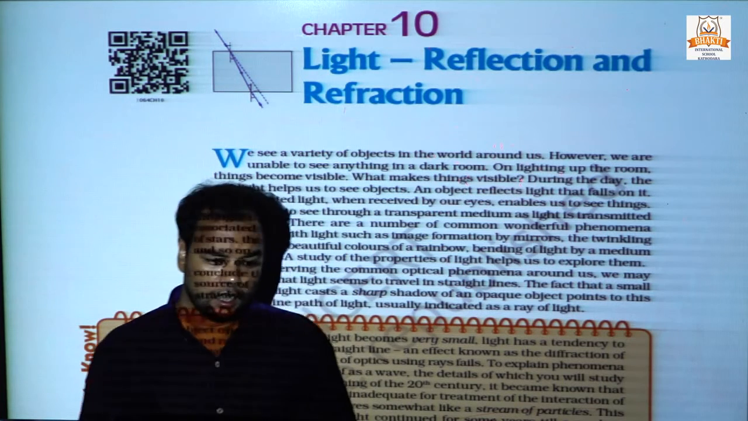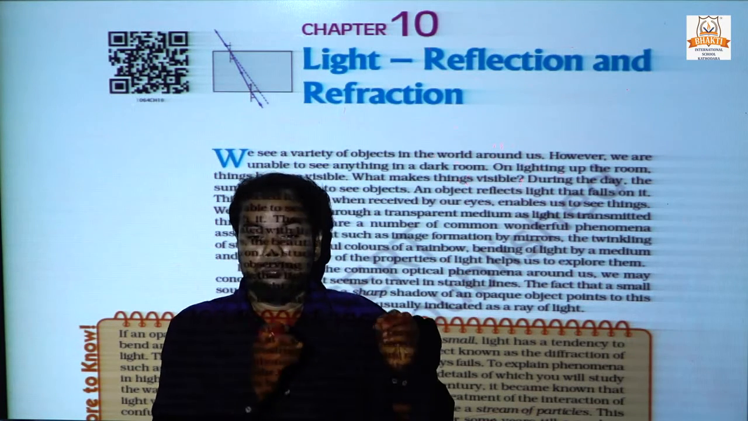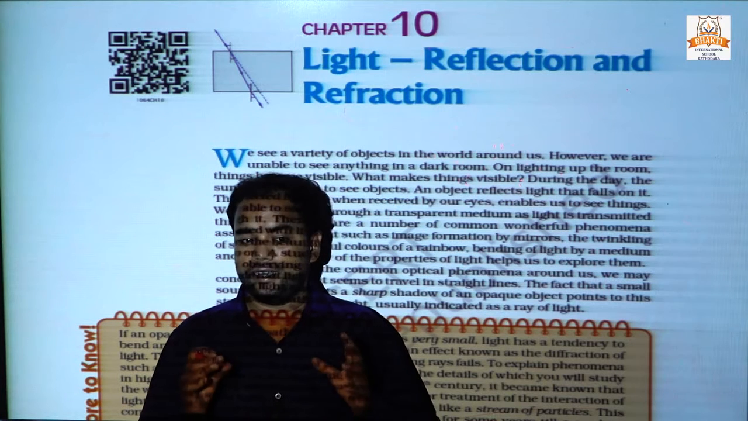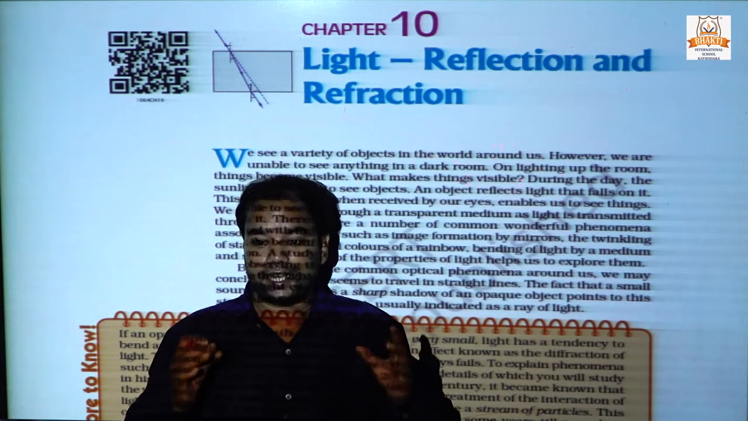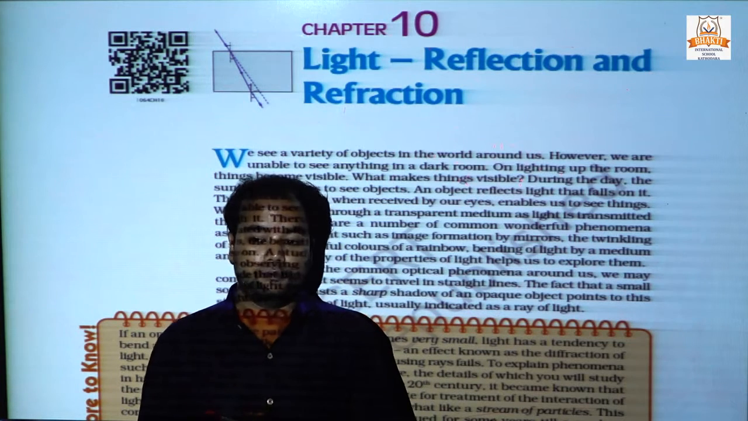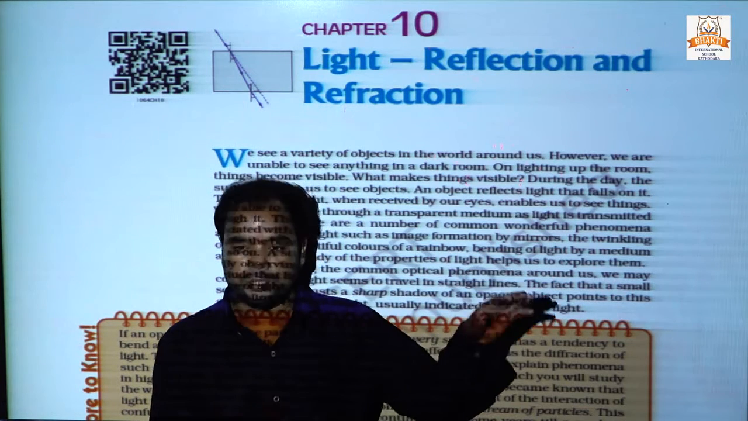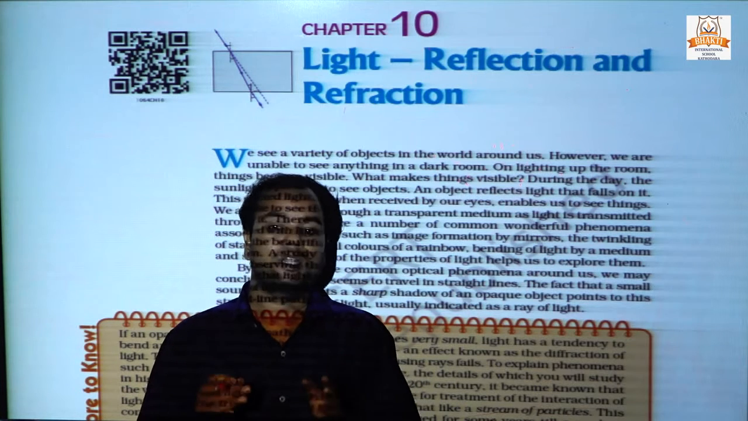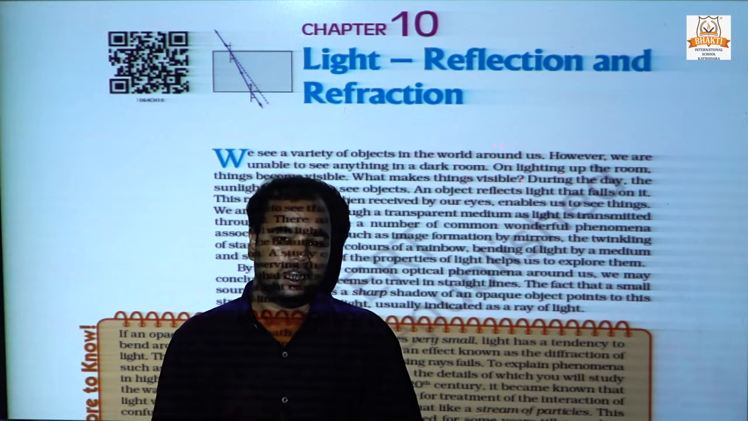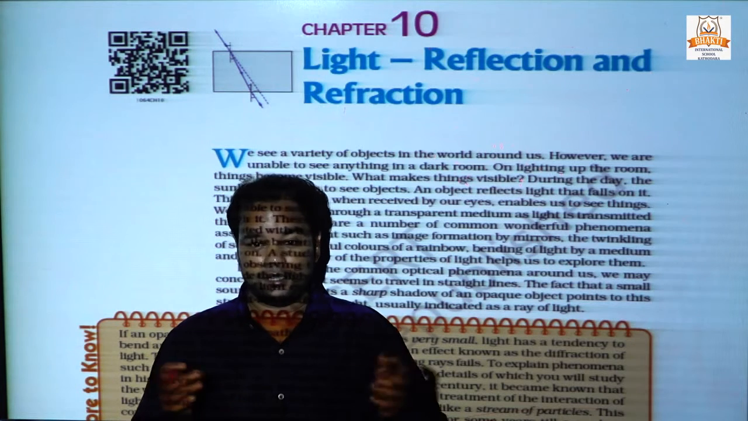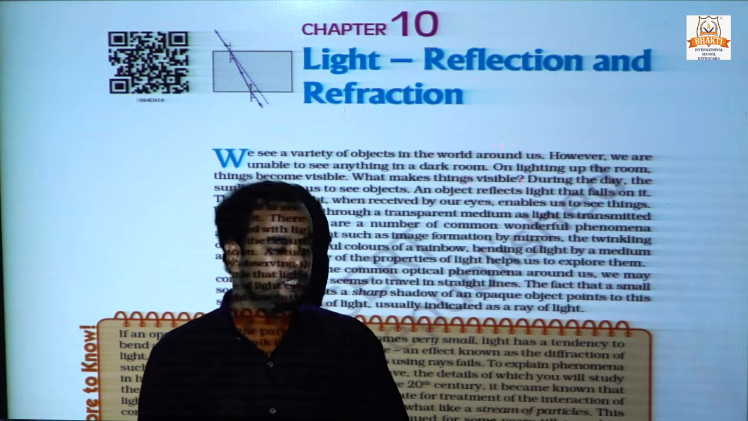And one more important thing, without light we cannot see different colors in our surroundings. How? Because in the previous classes we already learned about properties of light. As we know, light is a mixture of 7 colors. Everyone knows about that.